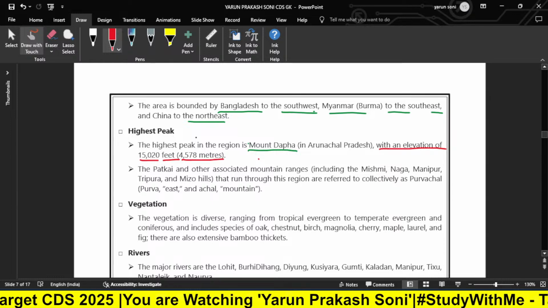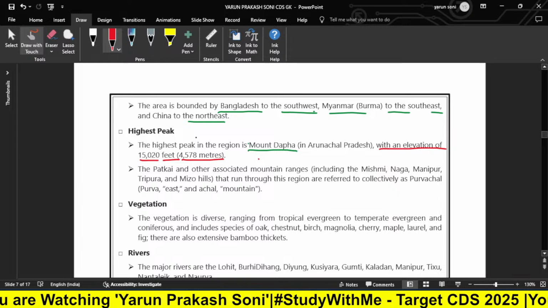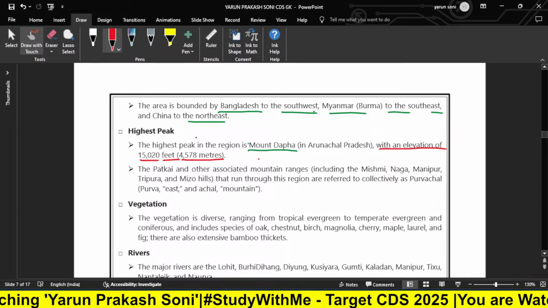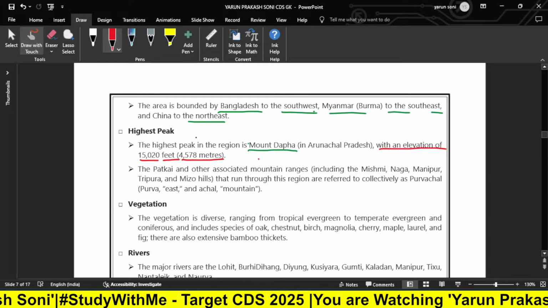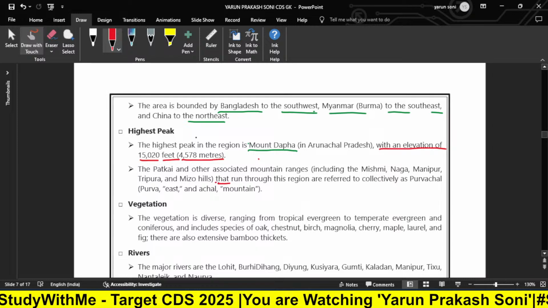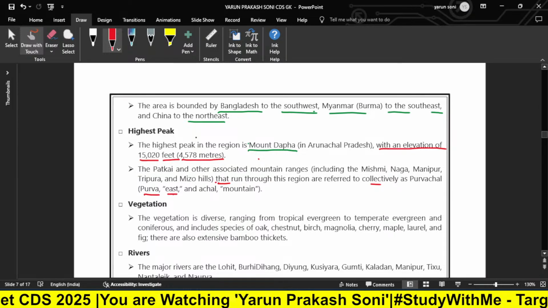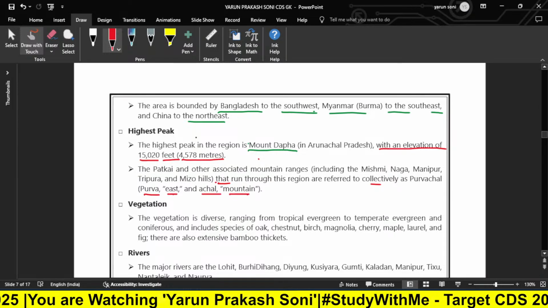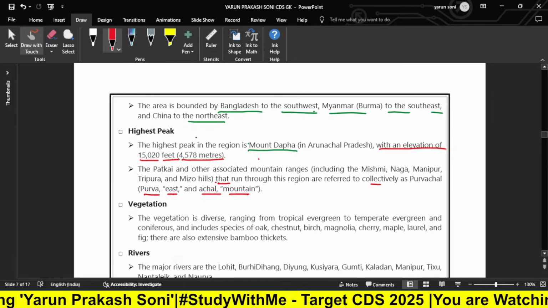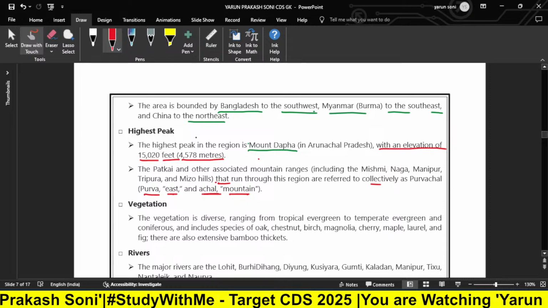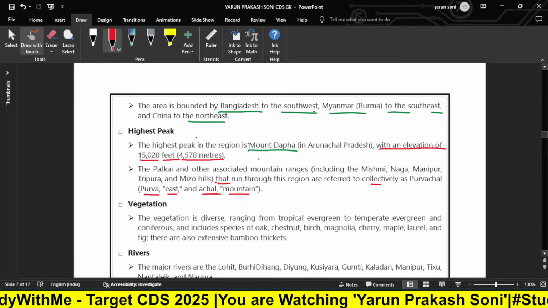Now, the Patkai and the associated mountain ranges, including the Mishmi, Naga, Manipur, Tripura, and Mizo Hills that run through this region, are referred to collectively as the Purvanchal: Purva means East, and Anchal means mountains. So here is the breakdown of why it is called Purvanchal. Purva is East and Anchal is mountain. So East Mountain is the literal meaning of Purvanchal.